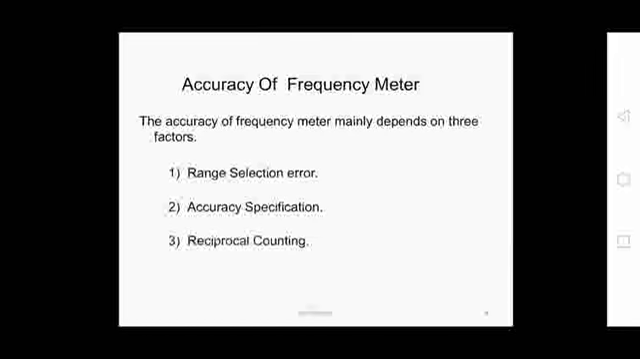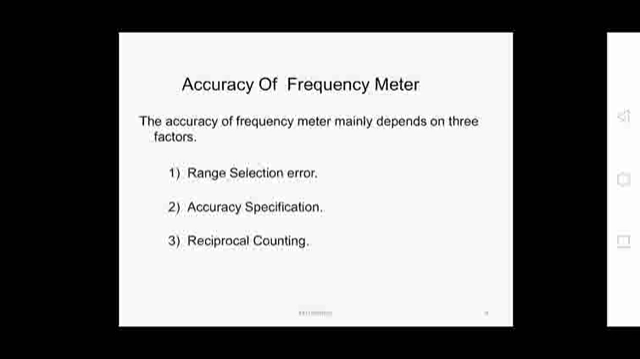So first of all, what is accuracy? Accuracy is how perfectly we are measuring the frequency of the frequency meter. There should not be any slight difference with what we are measuring. So it should be 100% accurate. Whatever measurement we are taking, it should be 100% correct. There should not be any deviation from the expected result to the actual result.